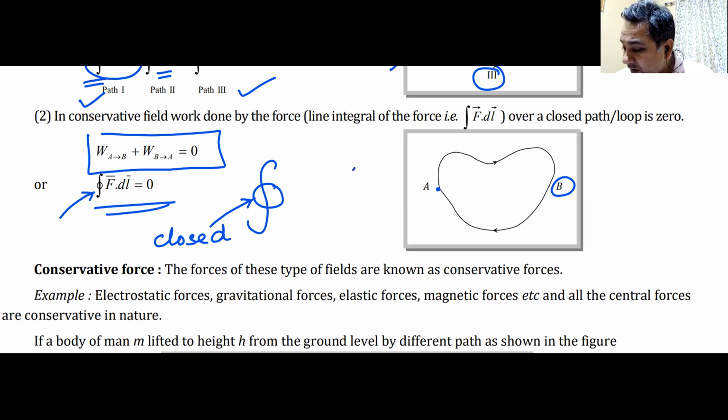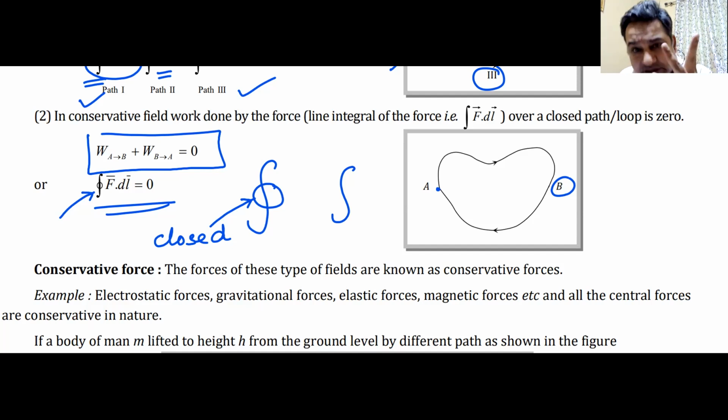In the previous one, it was a simple integral. That means it was an integral over an open path. When I put the gola on that, it becomes an integral over a closed loop. So f dot dl over a closed loop is 0. Now that is how you write it.